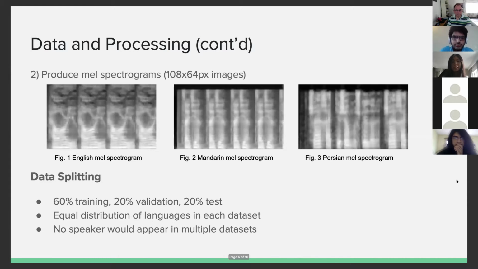Then we convert the audio into MEL spectrograms as shown here, and they are 108 by 64 pixel images that we will be feeding into our models. We split our data into 60% training, 20% validation, and 20% test. We also made sure that there's an equal distribution of languages in each data set and that no speaker would appear in multiple data sets.